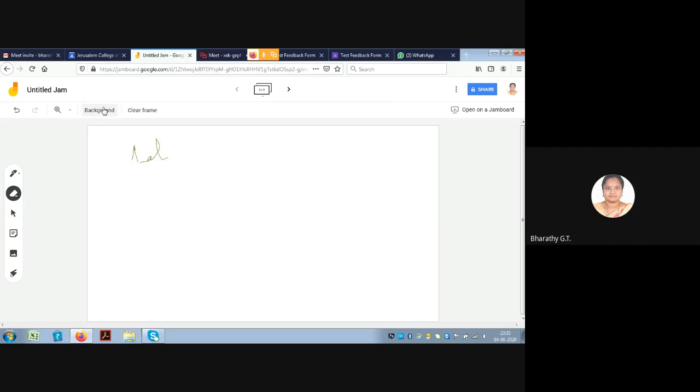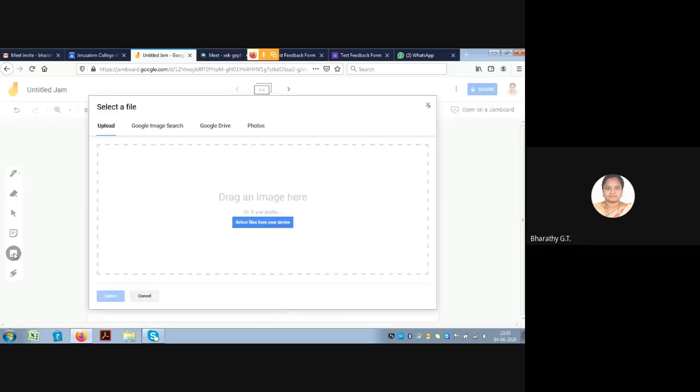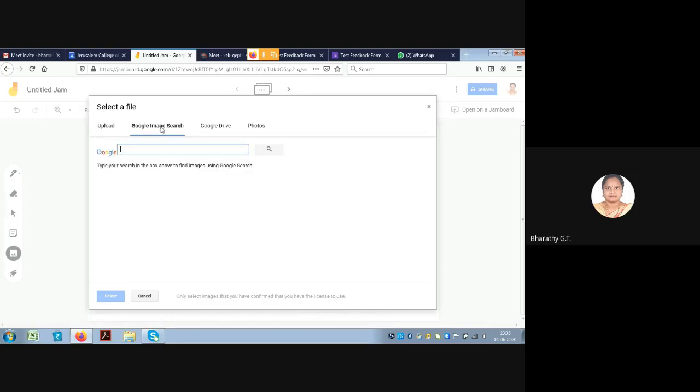You can set a background for the board that we have. We can add an image. This is another interesting application of this Jamboard. If you don't have any PowerPoint presentation on hand, but you want to take an interactive class for your students, you can use this Jamboard. You can go to the Google image search.